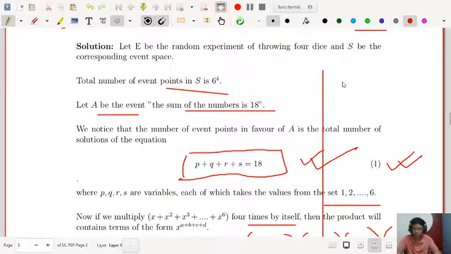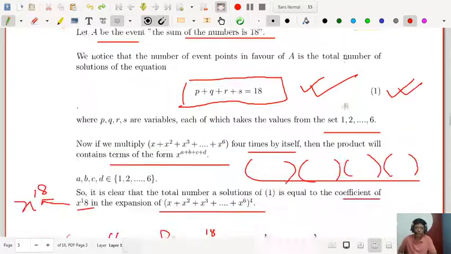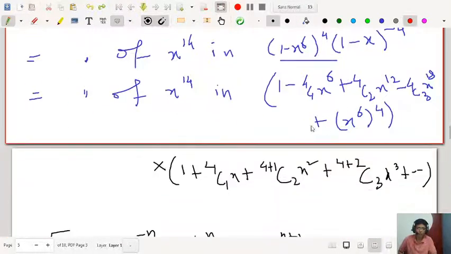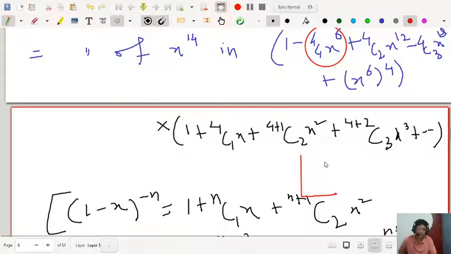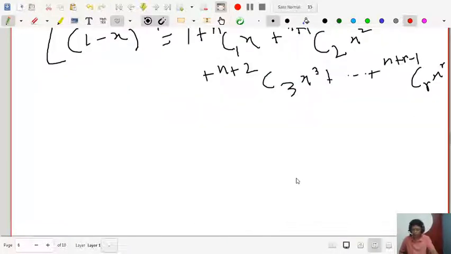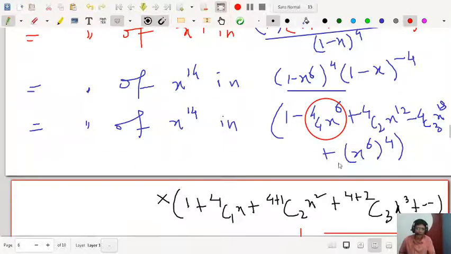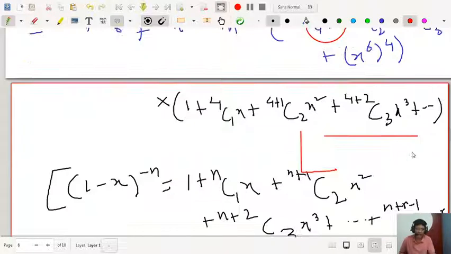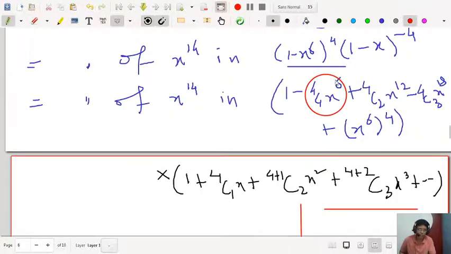Suppose you have x to the power 6 multiplied with x to the power 8 in this expansion. x to the power 6 into x to the power 8 will be x to the power 14. Before that, you can check that result in this way. This is one of the results.